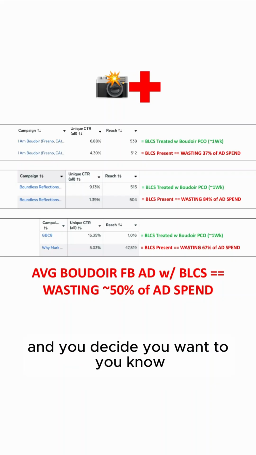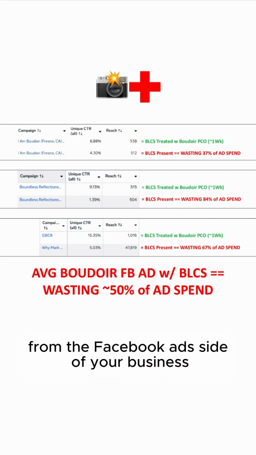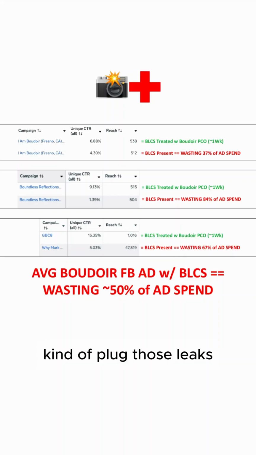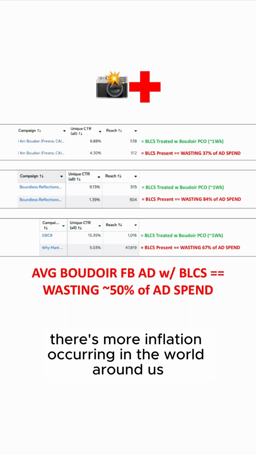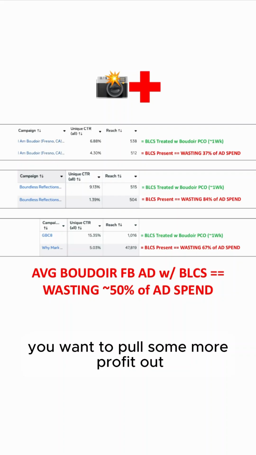And you've decided you want to pull this profit out from the Facebook ad side of your business, kind of plug those leaks because you've optimized other parts of your business. And you see that there's more inflation occurring in the world around us. You want to pull some more profit out.